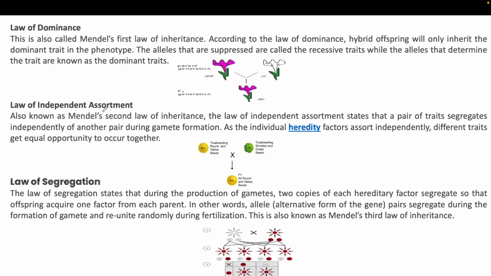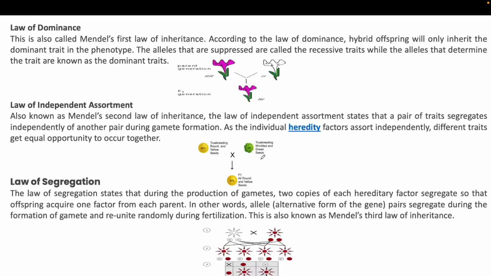Okay, the second law of Mendel, the law of independent assortment, states that a pair of traits segregates independently of another pair during gamete formation. As the individual heredity factors assort independently, different traits get an equal opportunity to occur together.